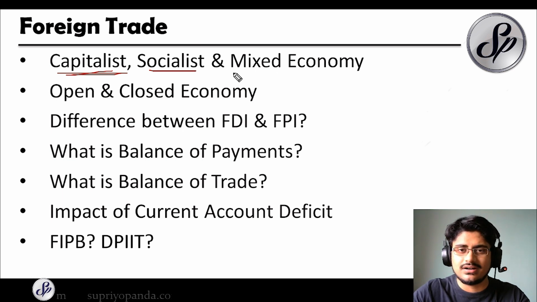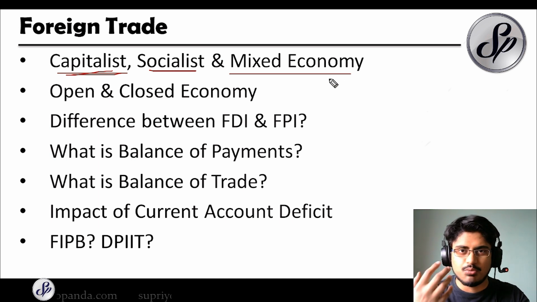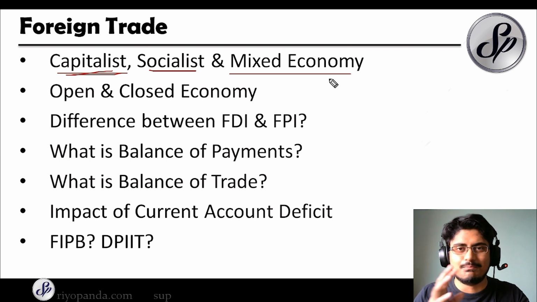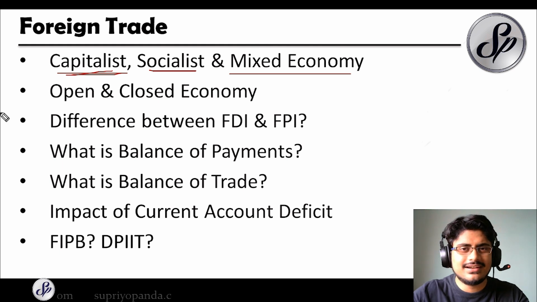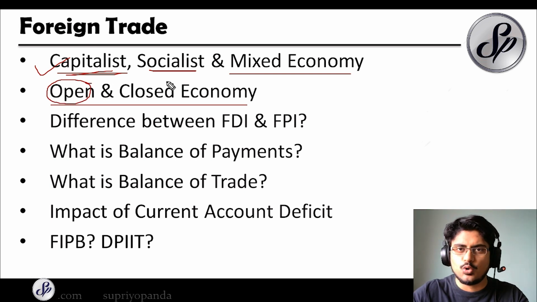And there is also a third type called the mixed economy, and India is actually a mixed economy. So we have the free market, which is a very important feature of capitalism, and we also have government entities, which come from the socialist type of government. So we have tried to inculcate the best of both worlds in our economy, and it has gone reasonably well for us. You also have the distinction of the open and the closed economy. An open economy is an economy that can trade with other economies, while a closed economy does not trade with any other countries. And as you understand, today almost every economy is an open economy.